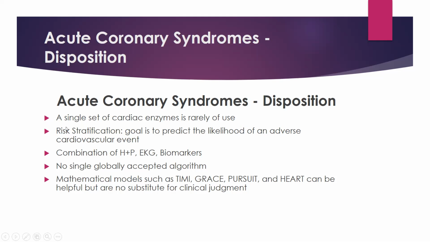Risk stratification goal is to predict the adverse outcomes after an event. So if the patient is of high risk, you just take the patient to the cath lab and do percutaneous coronary intervention. Or if the patient is of low risk, you can give the medicines and tell the patient to follow up. There are some mathematical models such as TIMI risk score, GRACE risk score, and PURSUIT risk score, which help in risk stratification, and also in deciding what to do with the patient.